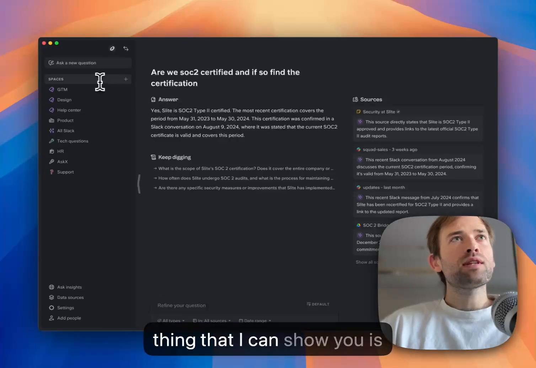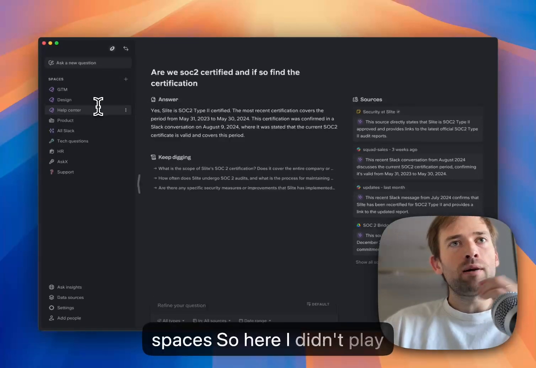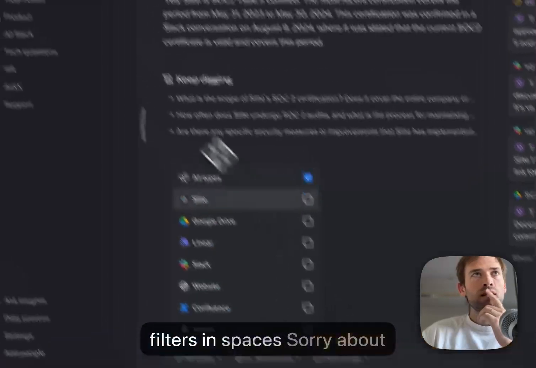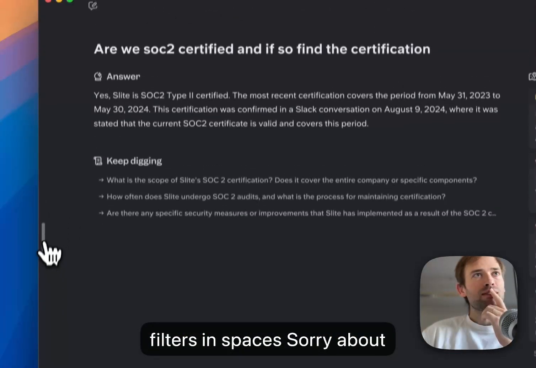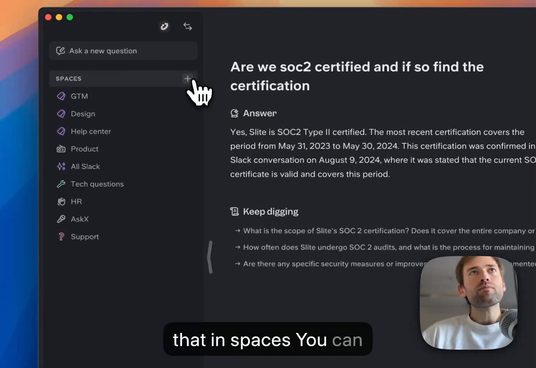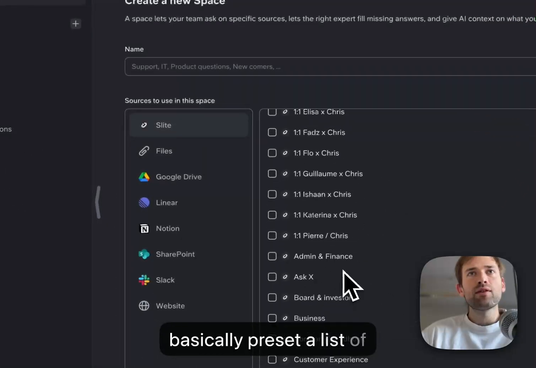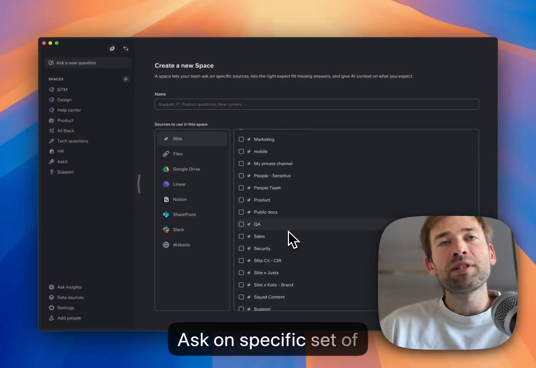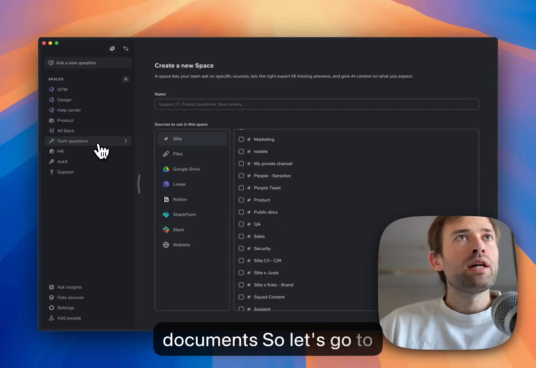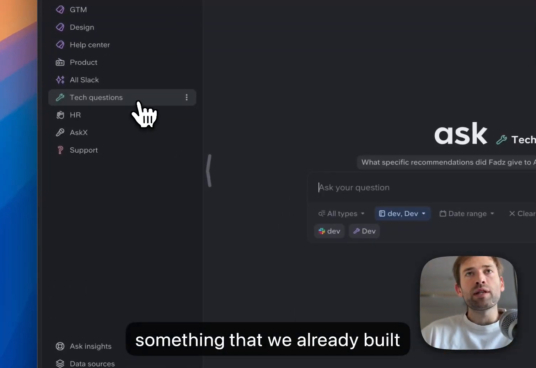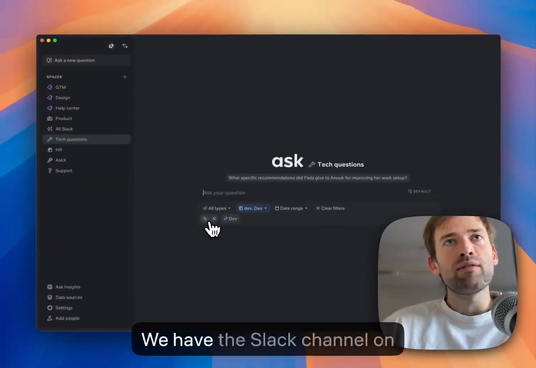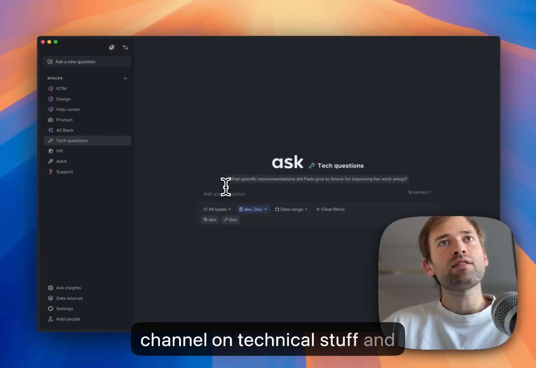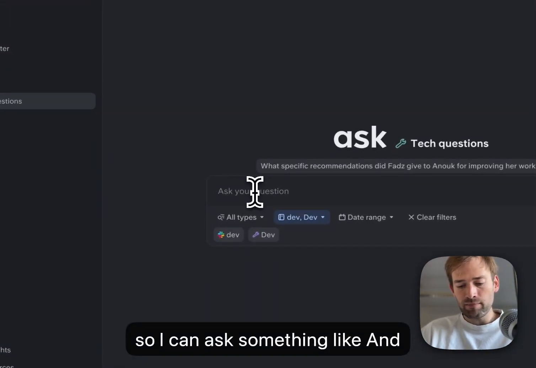Now, the second thing that I can show you is spaces. Here I didn't play with it, but you have a lot of filters. In spaces, you can basically preset a list of filters so that you can only ask on a specific set of documents. So let's go to something that we already built. For instance, here, very simply, we have the Slack channel on technical stuff. And so I can ask something like,